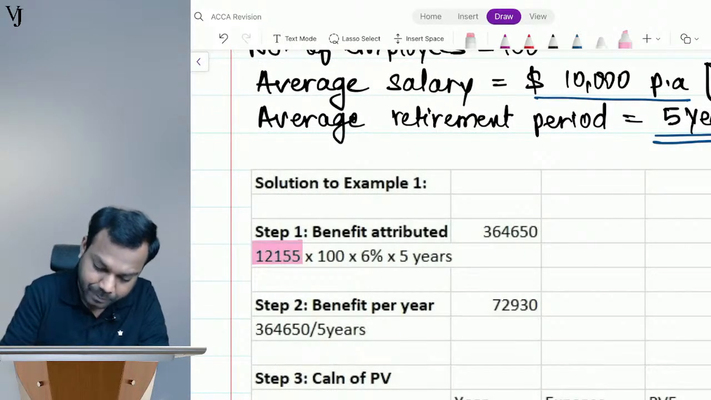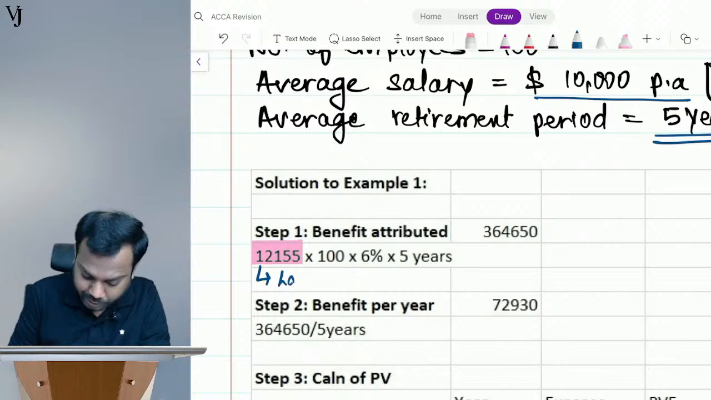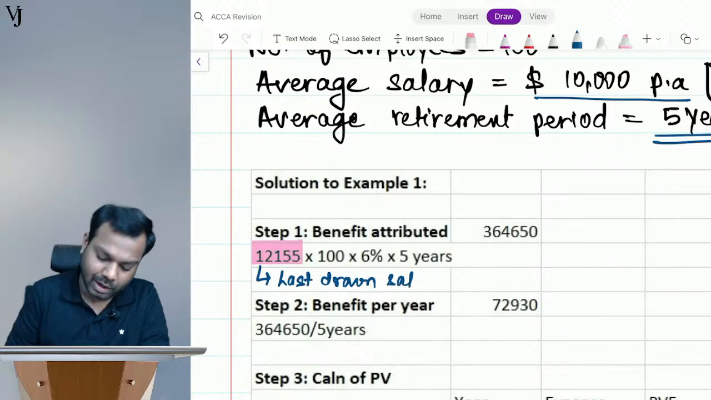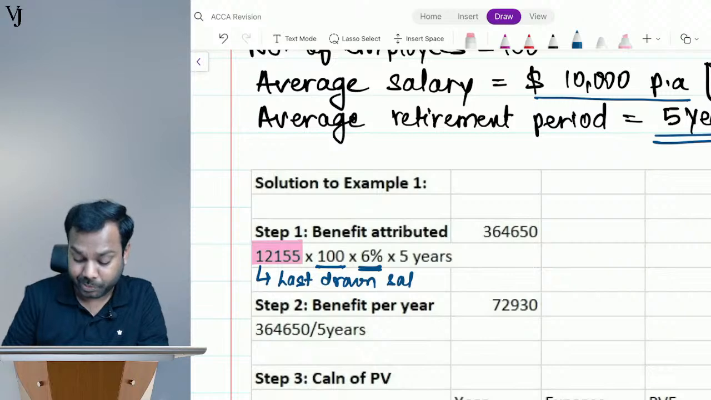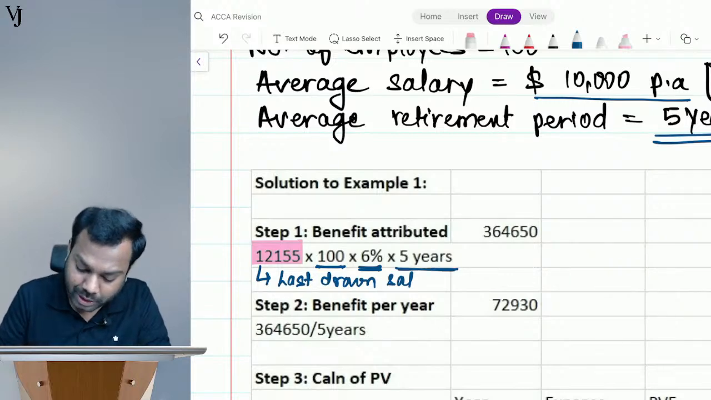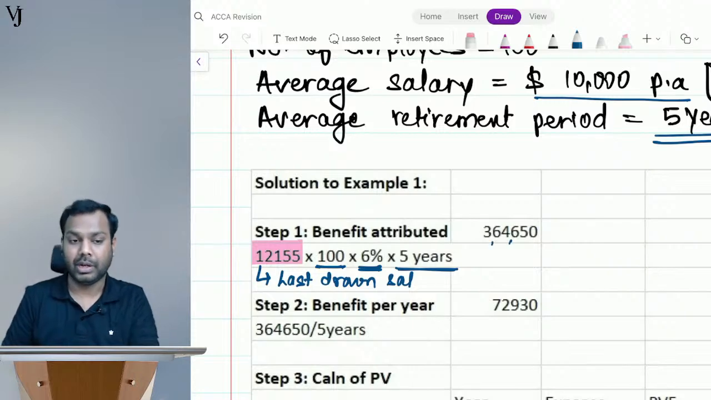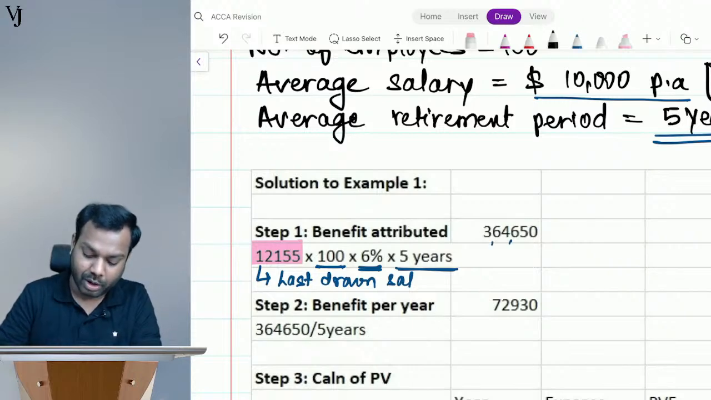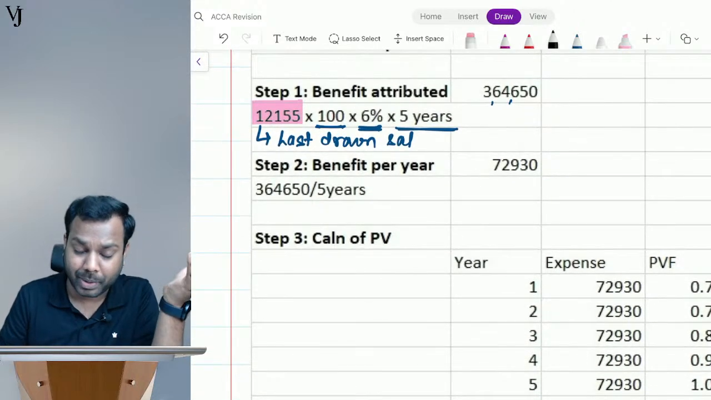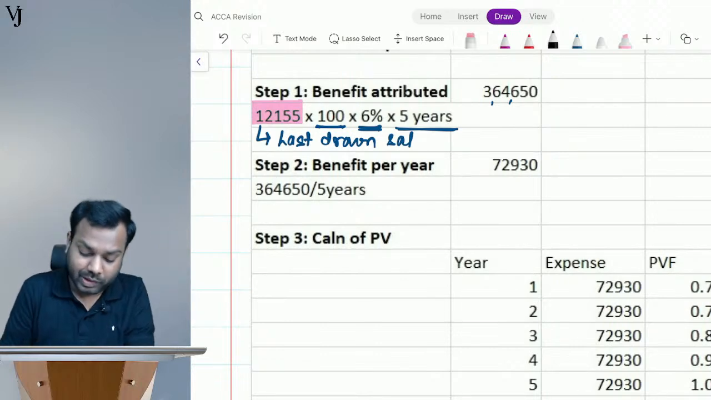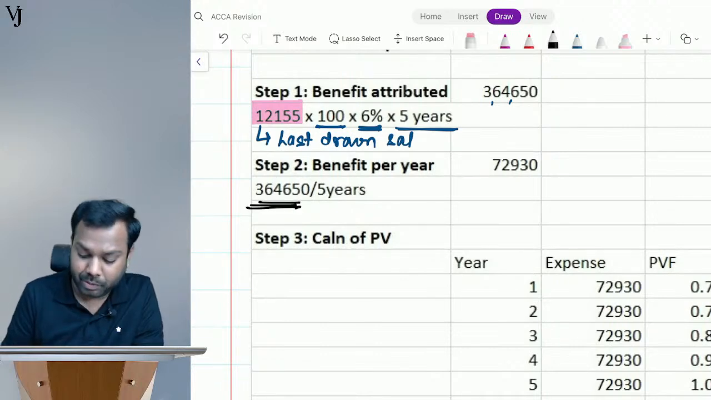This is the last drawn salary multiplied by 100 employees, multiplied with the benefit paid at 6%, and the completed years of service will be 5 years, right? So if you multiply that, it will come to 3,64,650. Now, what is the benefit per year? Because we are calculating the cost per year also, right? Now, this is the benefit to be paid for the 5 years. Per year is this much, divided by 5 years is 72930.